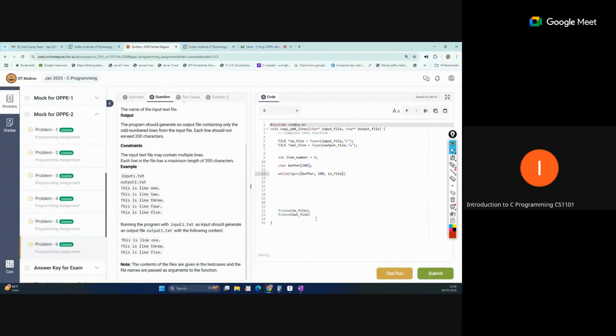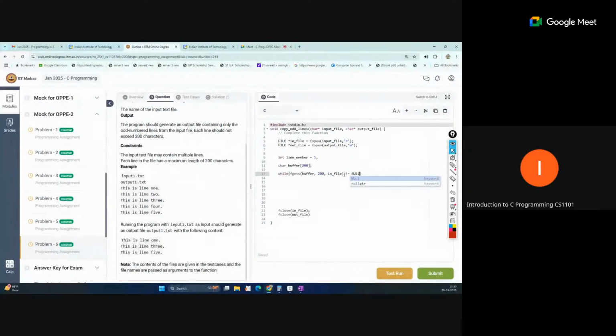This loop will read each line, and each line will be stored in the buffer. This is the limit of characters in each line, and the data is read from this pointer. That part will be processed until you get a null value.